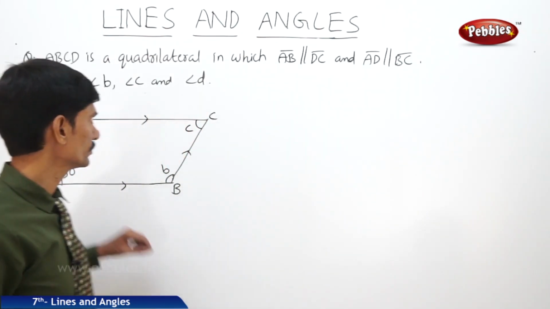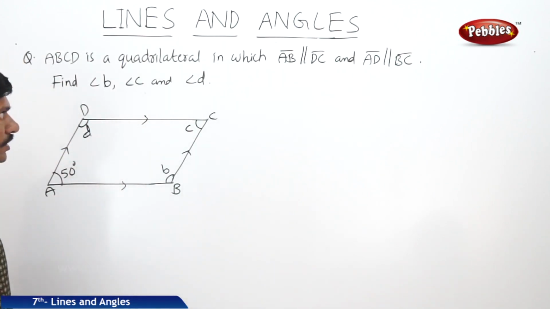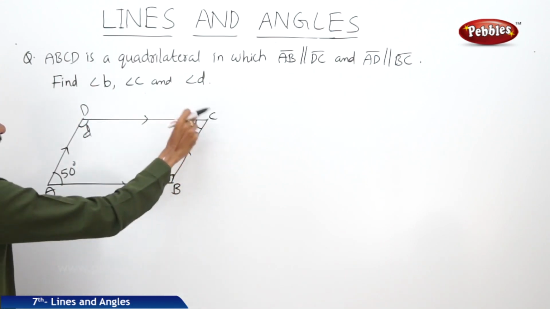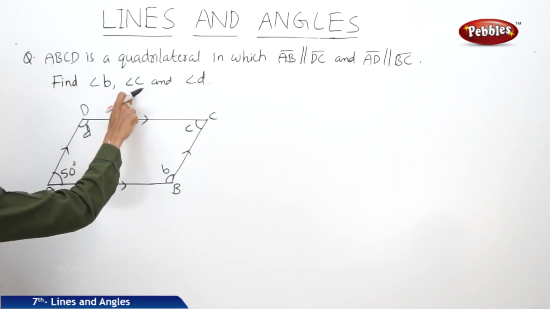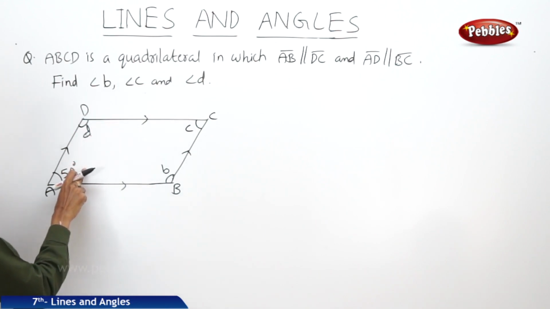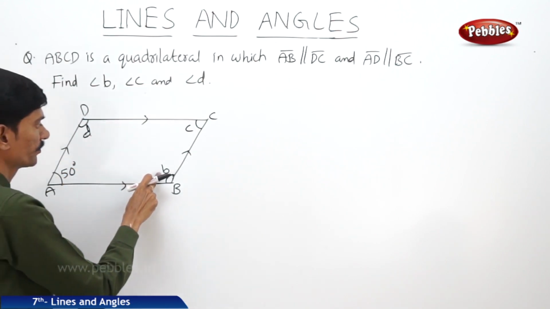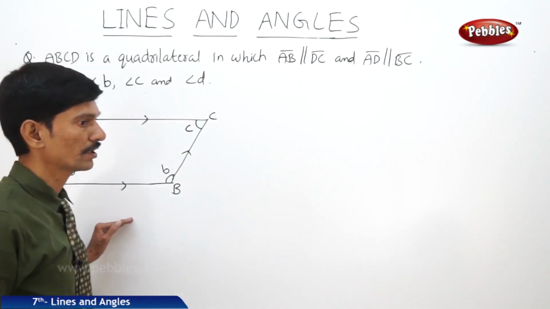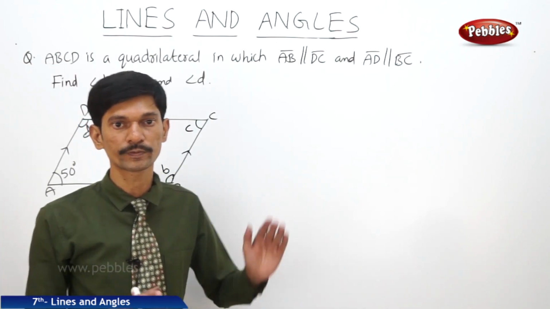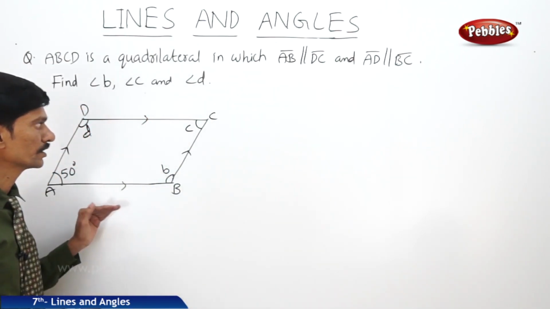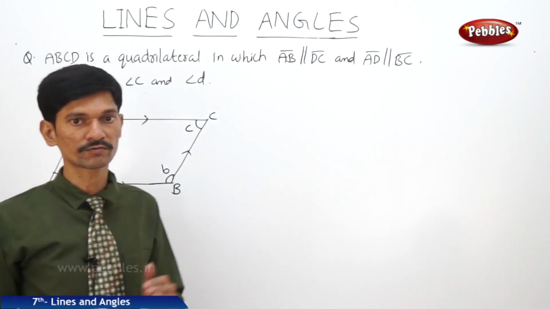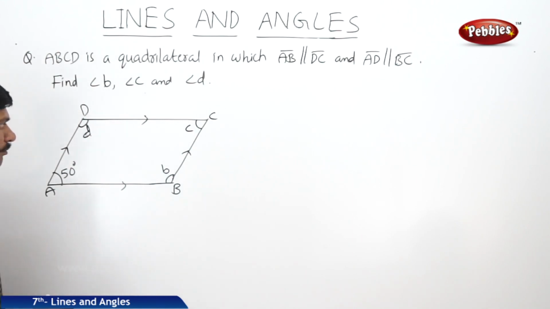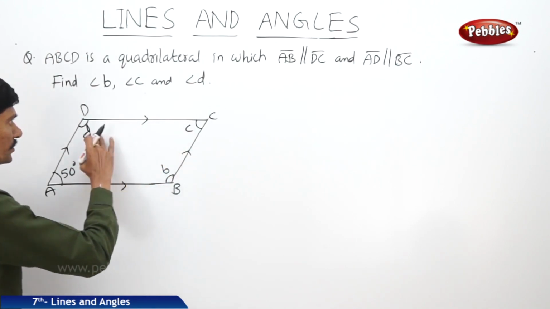Now let us see the next question. ABCD is a quadrilateral in which AB is parallel to DC and AD is parallel to BC. Find angle B, angle C and angle D. Angle A is given as 50 degrees. Now when a transversal intersects two parallel lines, the interior angles on the same side of the transversal are supplementary. Based on this property, we can find the measures of angle B, angle C and angle D.